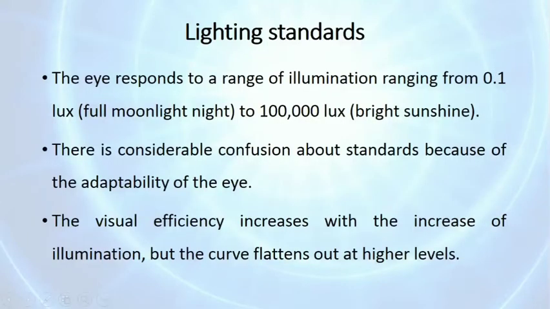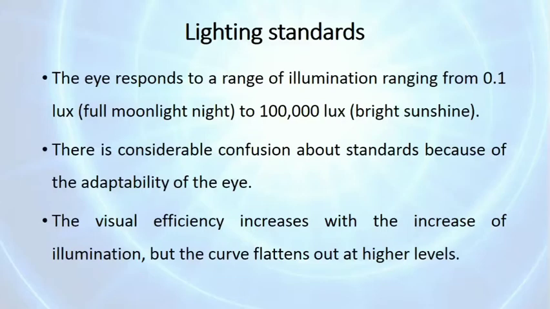Then lighting standards. It is very difficult to give some lighting standard because everyone's eyes recognize different signals. The eye responds to a range of illumination ranging from 0.1 lux, that is a full moonlight night, to 1 lakh lux, that is bright sunshine. So we can see objects from 0.1 lux to 1 lakh lux, from full moonlight to bright sunshine.